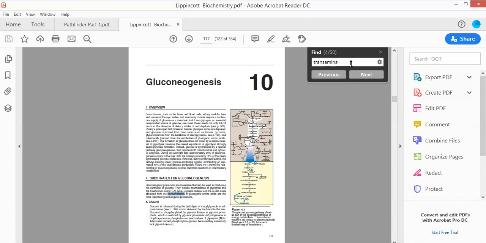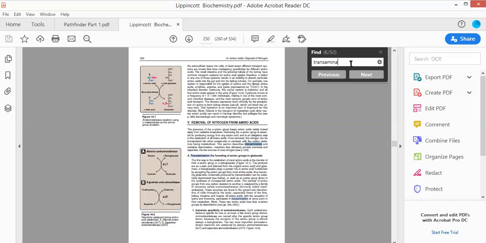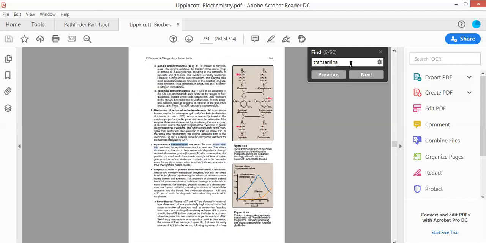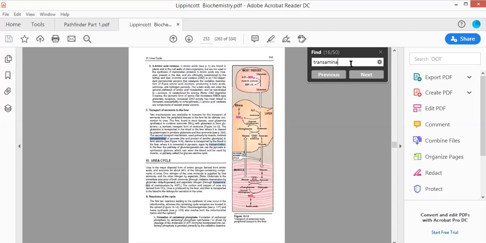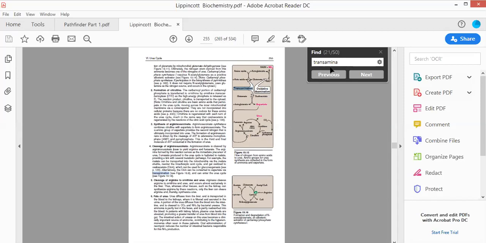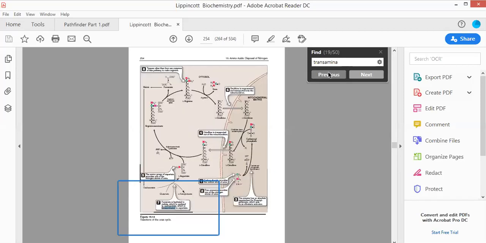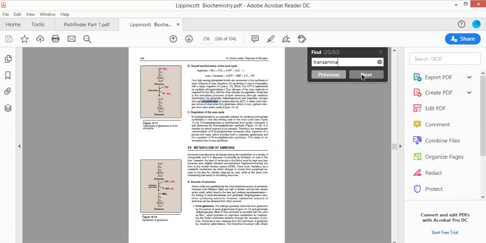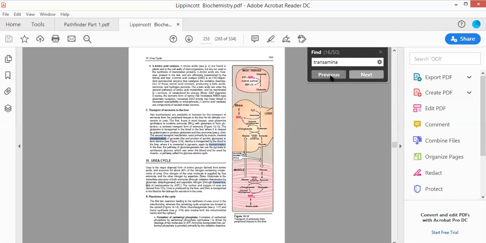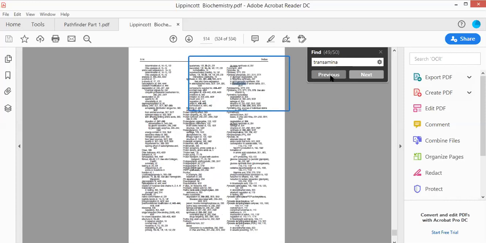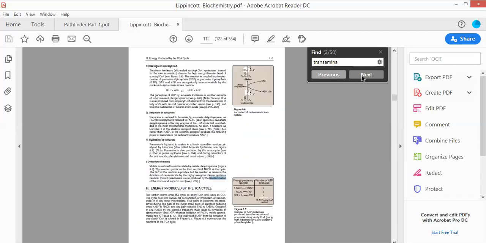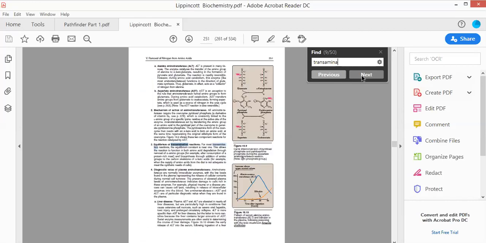Let me look at the transaminase reactions. Can I look at the active site of the enzyme? If I can find it at the active site of the enzyme, it would be great. Just a second. No, we didn't get it. Just a second. I know that there is a diagram given in Lippincott, and that diagram is very, very important. If we can get it to transaminases.